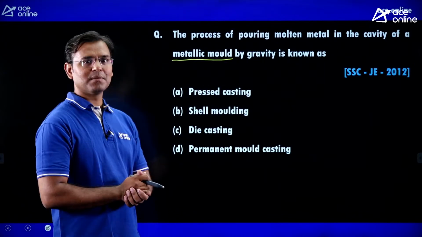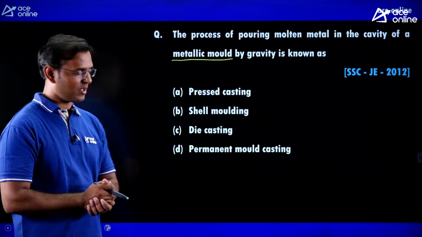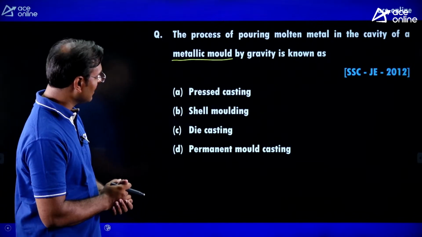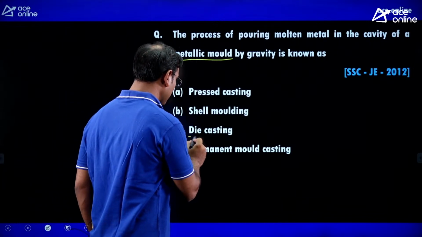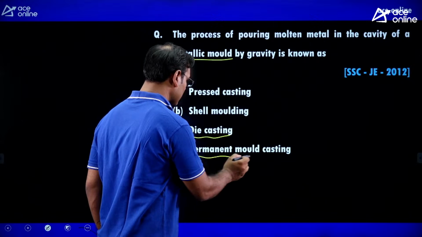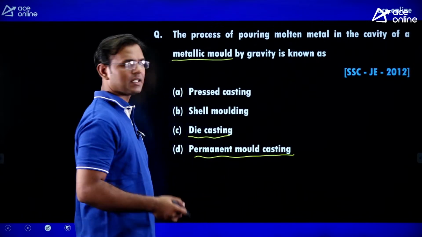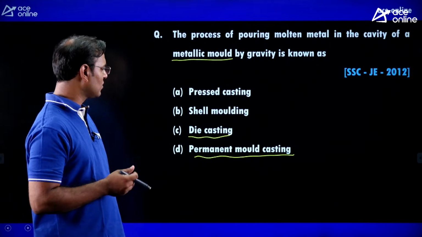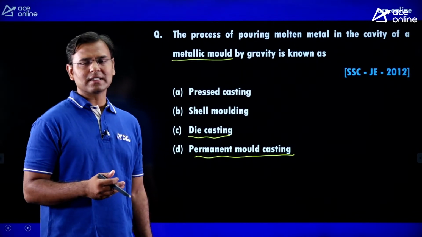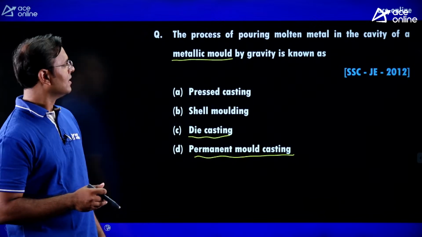But here they said that in the metallic mold we have to pour the molten metal. In die casting we are using the metal mold, and permanent mold casting also means metal mold only. But die casting has two types: one is gravity die casting and second is pressure die casting.